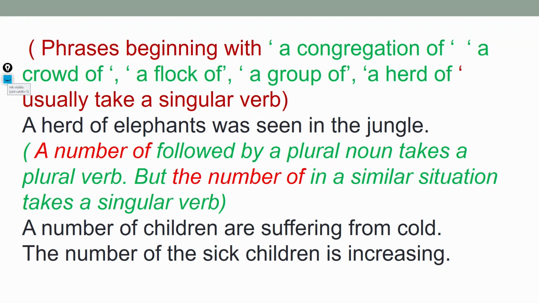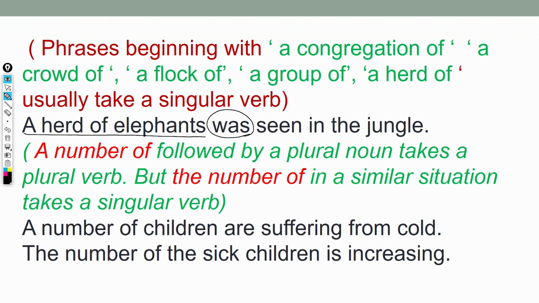Phrases begin with a congregation of, a crowd of, a flock of, a group of, a herd of. They generally go with the singular. You see, we can say a herd of elephants, not elephant 1, 2, 3, because herd implies one single unit, a group. If it is a group, definitely your subject will be singular, though it is plural in form.